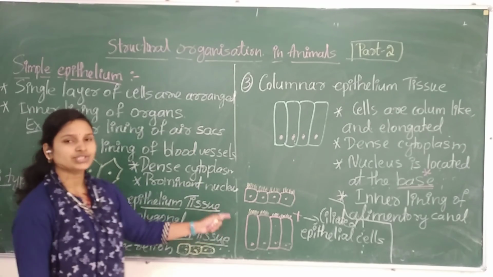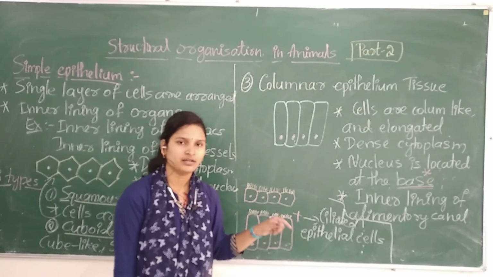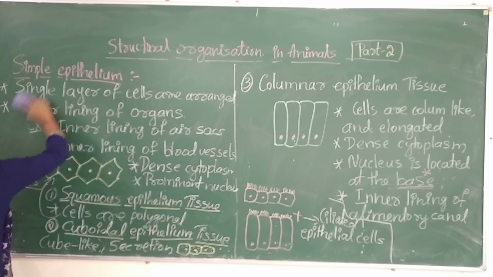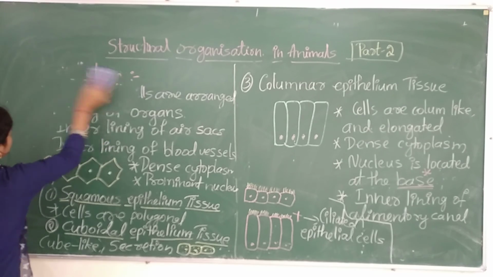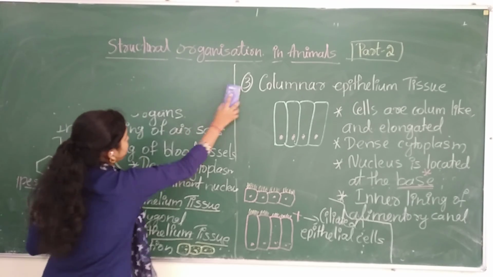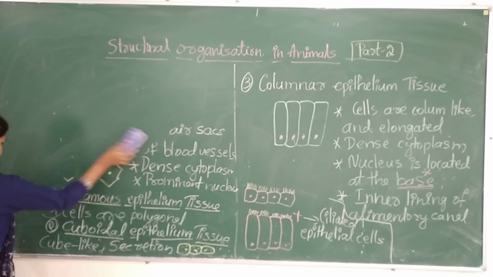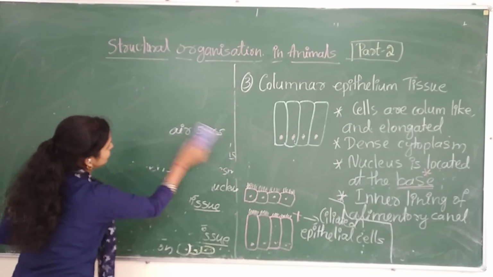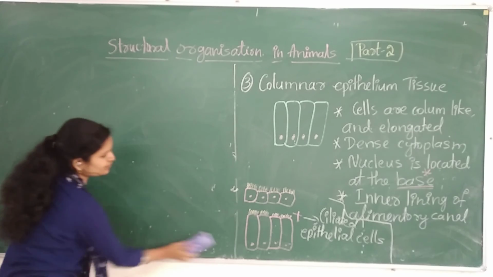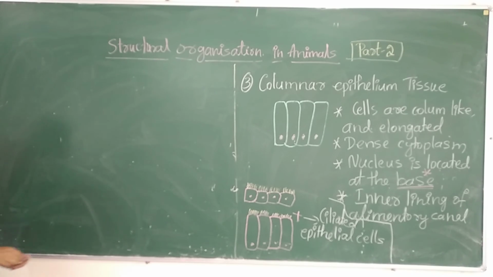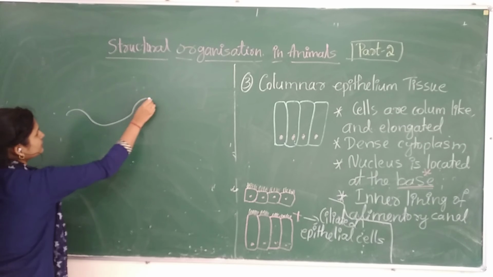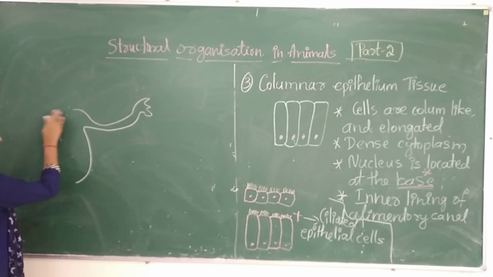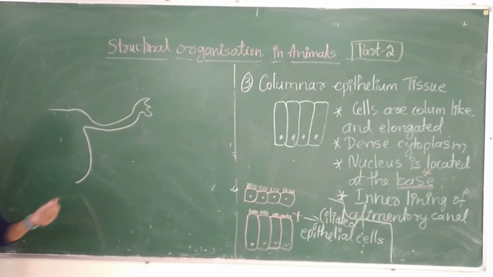These type of structure is also present in the female reproductive part, that is the fallopian tube. So they are called as ciliated epithelial tissue. Okay. So consider this as a female reproductive part. Okay, I am taking only half of the portion.